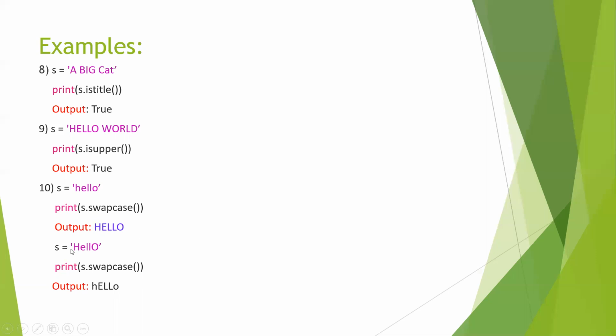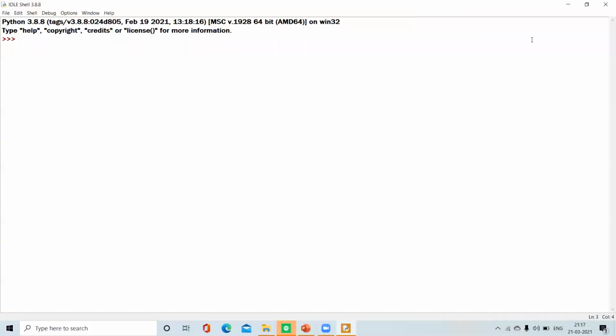Next, take another one in which S equals "HELLO", taken in capital letters. Print S dot swapcase. Swapcase converts the capital letters into small letters. Now let's see some of the examples by executing.